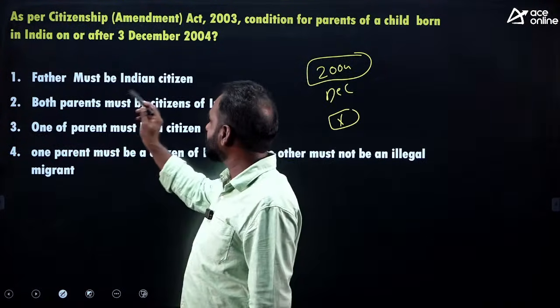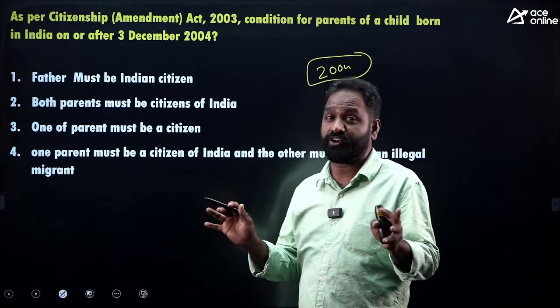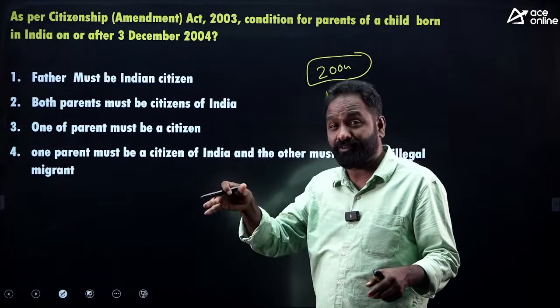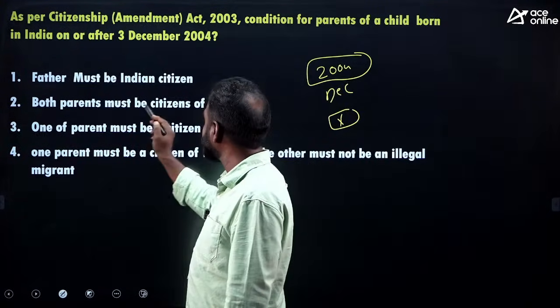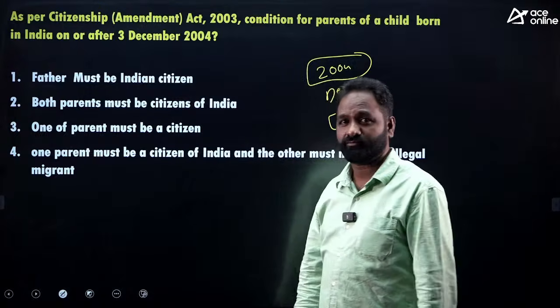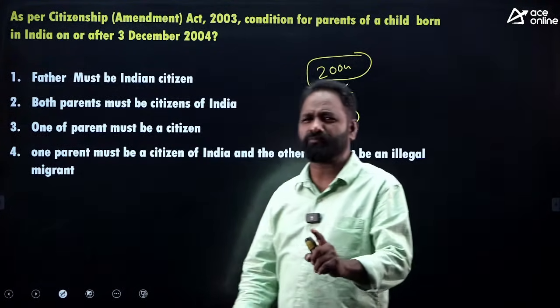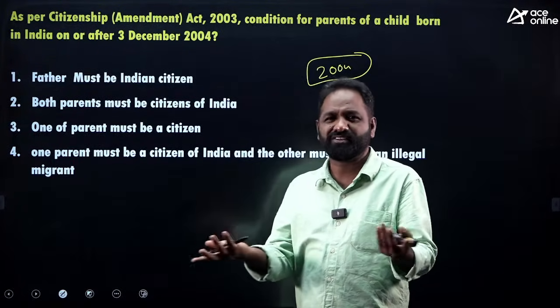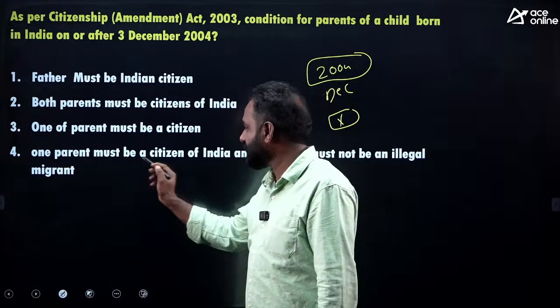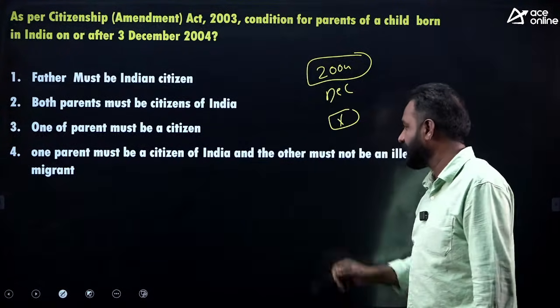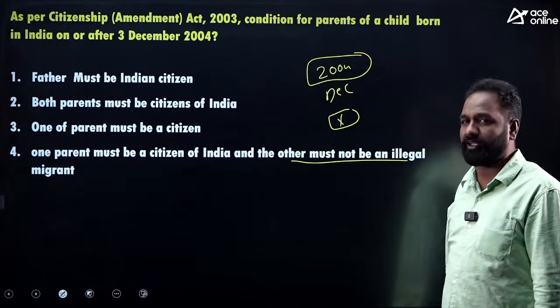Number 1, the father must be an Indian citizen. Is just the father being an Indian citizen enough? That means the mother is a foreigner. Both parents must be citizens of India. Or one of the parents must be a citizen, just one parent, either father or mother, is okay. One parent must be a citizen of India and the other must not be an illegal migrant.